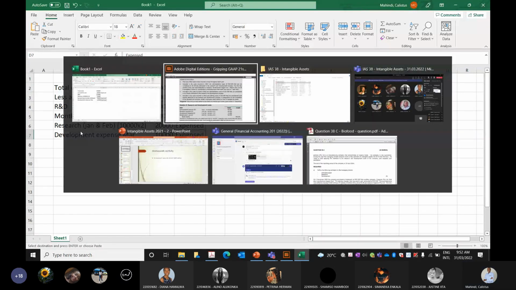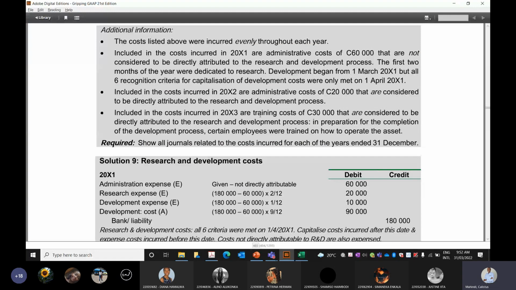And then lastly, it says development costs began on 1st of March, but all 6 recognition criteria for capitalization of development costs were only met on 1st of April. So from 1st of April, those costs can now be capitalized because the recognition criteria for capitalization were met. So from April up to December, we can capitalize those costs.